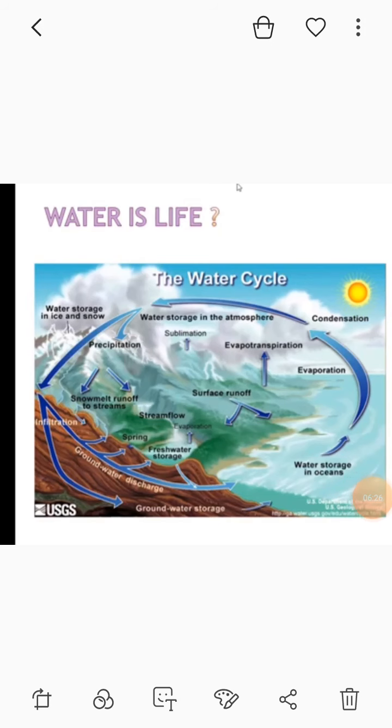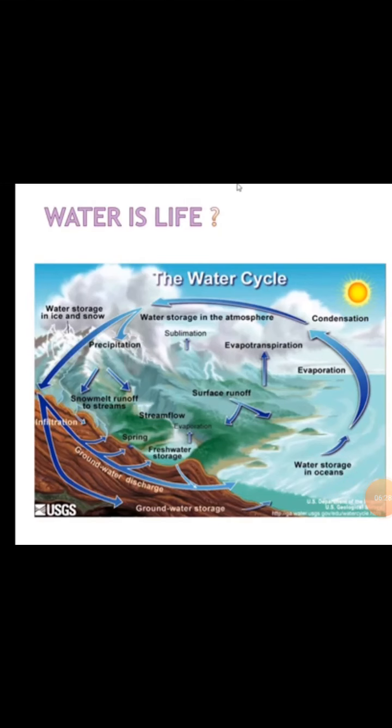This is the water cycle. First, water gets evaporated by the sun and condenses in the vapor state. Then it comes down as water to the river and goes back. This is the water cycle. Earth is a water planet, with 70% of the Earth's surface covered by water. Water can absorb an enormous amount of heat without much change in its temperature.